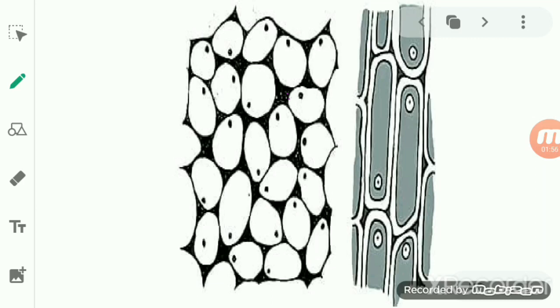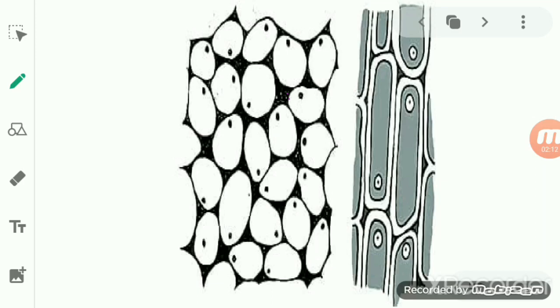So pectin is present in the collenchyma, which is not present in the parenchyma, and here the pectin deposition is more towards the corner.